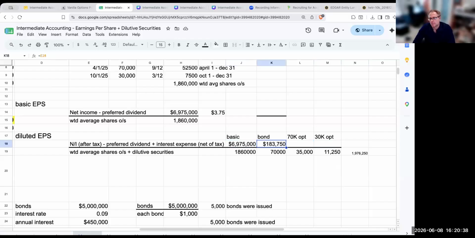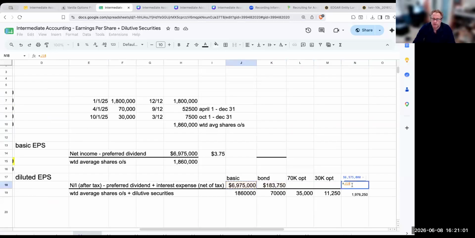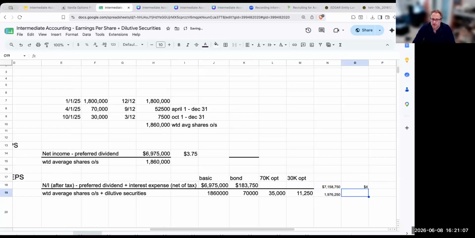Now, why am I adding this back? Because if I issued the stock at the beginning, when the bonds were issued on June 1st, I would not have had to pay this interest. So I'm adding this back. When I add back the interest, remember, net income is after tax, so I have to make sure that I'm adding this back on an after tax basis. So here I get to 7,158,750. And when I divide this over, I'm coming up with $3.62. So this, in fact, is below the basic earnings per share.